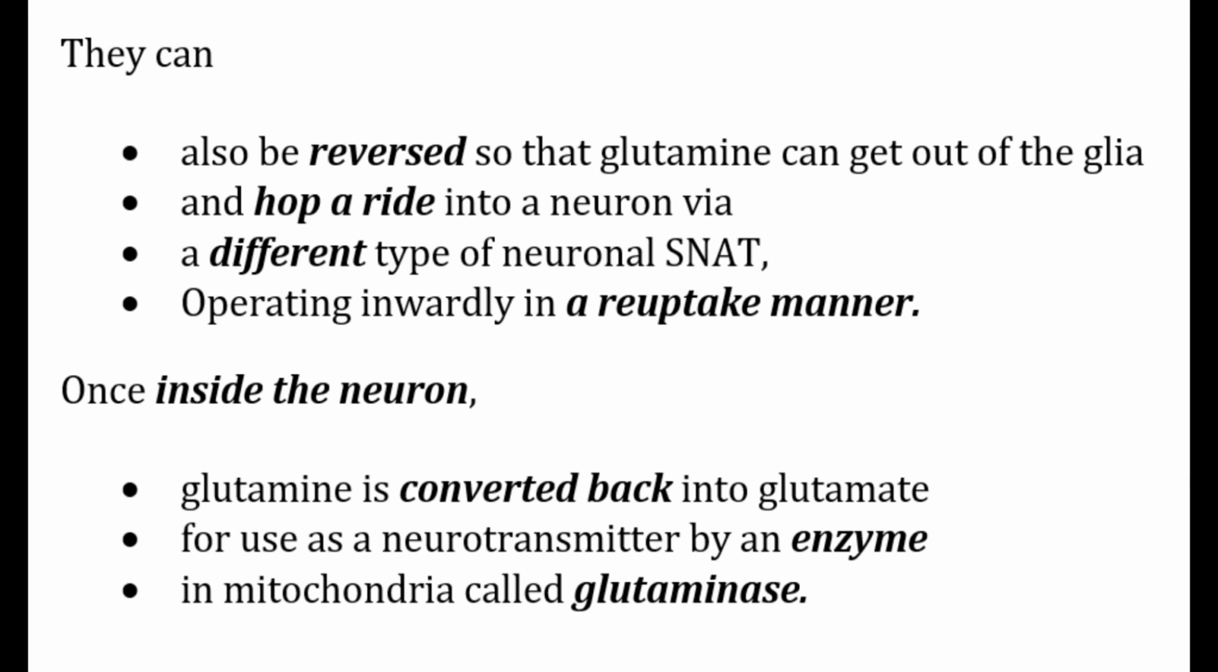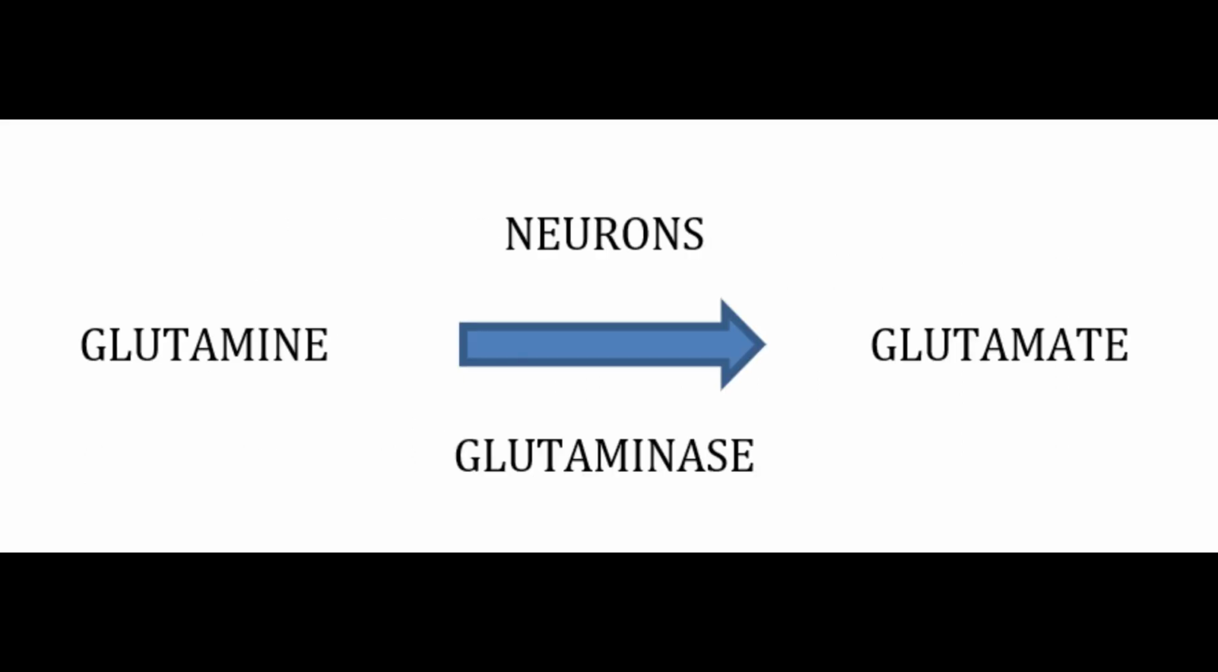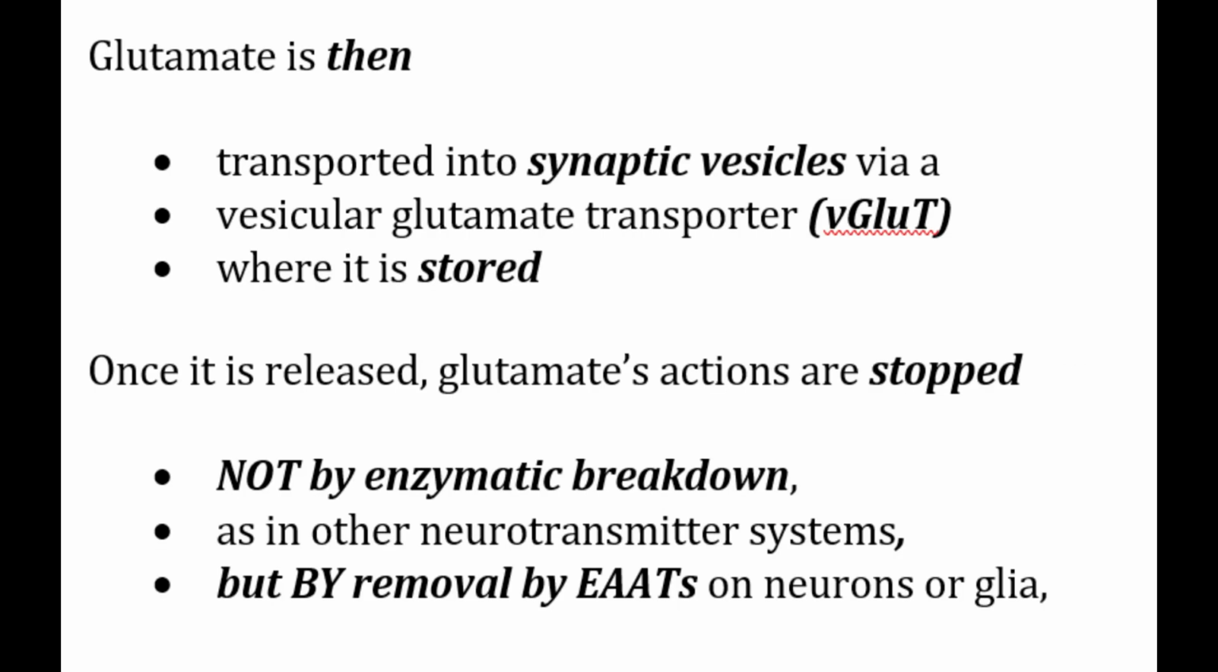And once inside the neuron, the glutamine is converted back into glutamate for use as a neurotransmitter by an enzyme in mitochondria called glutaminase, as is shown in the following diagram. The glutamate is then transported into synaptic vesicles via the VGLUTs, where it is stored.